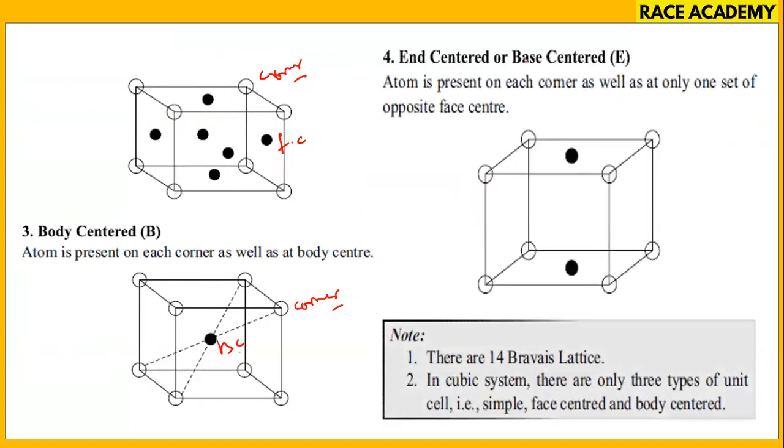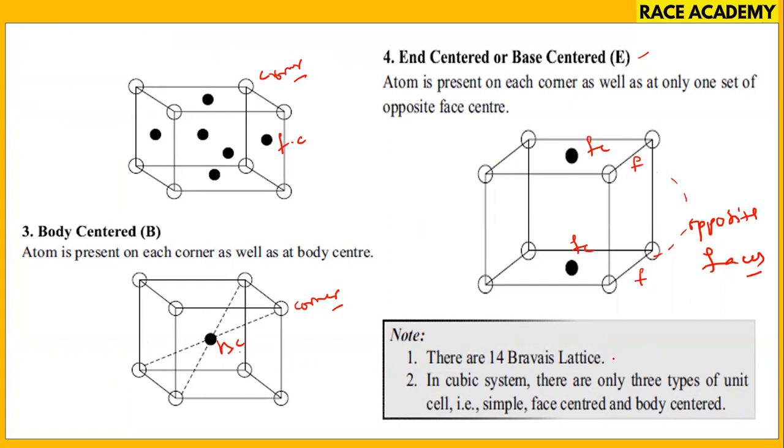What is end centered or base centered? That is where an atom is present on each corner as well as at only one set of opposite face centers. This is one face, this is one face. Both of these faces are opposite faces. So this is face centered, opposite faces, and the remaining are corners.